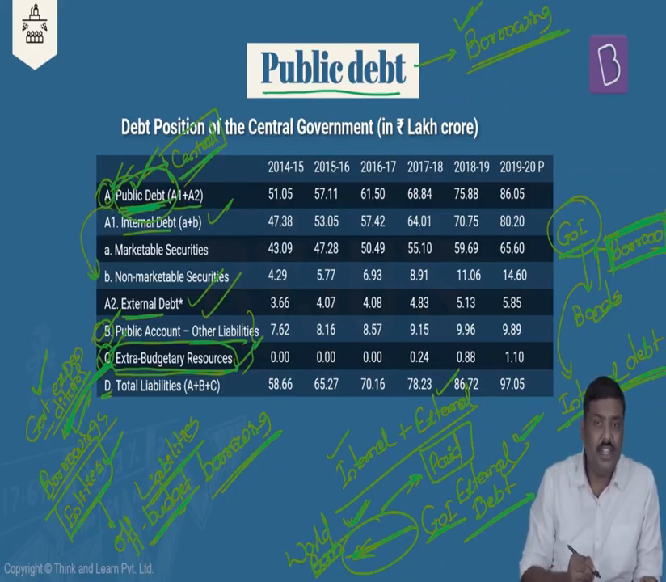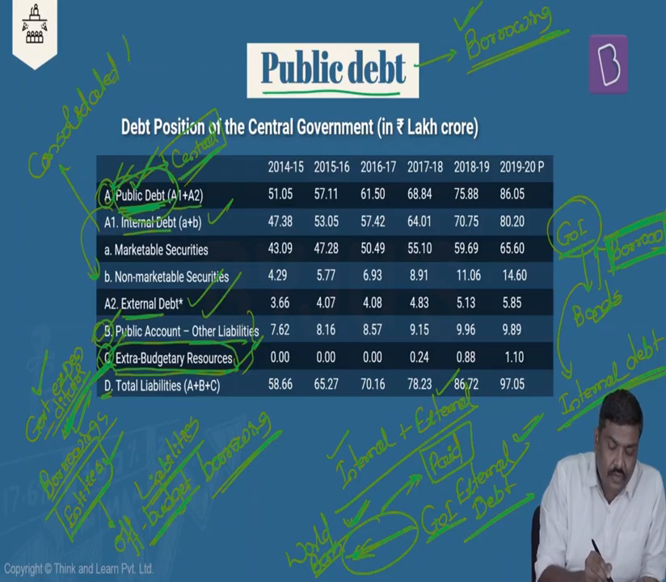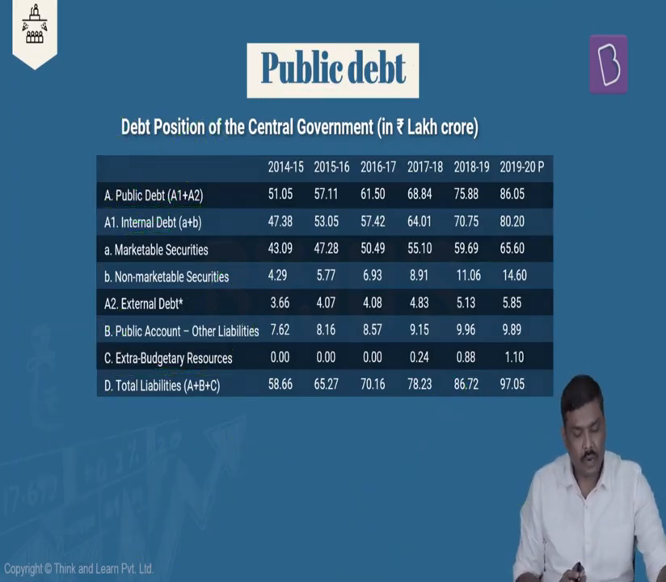But public debt essentially is the amount which the government has borrowed either in the domestic market or the external market, on the guarantee of the Consolidated Fund of India. So this is called public debt. Now what are the features of public debt?